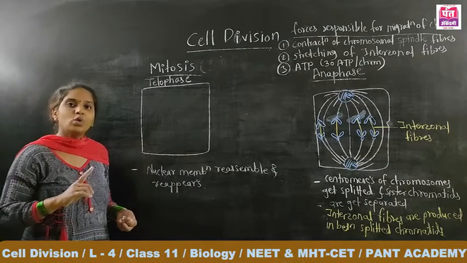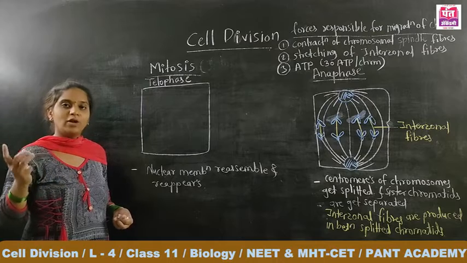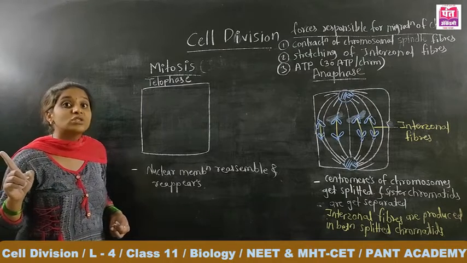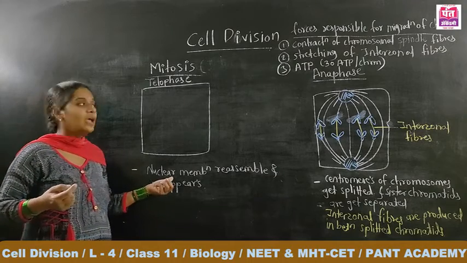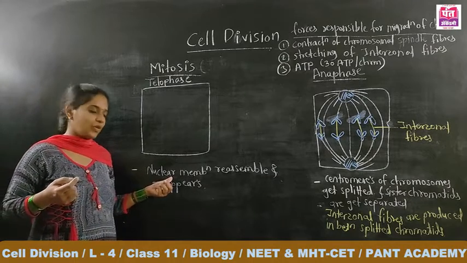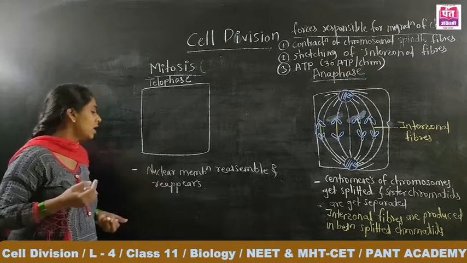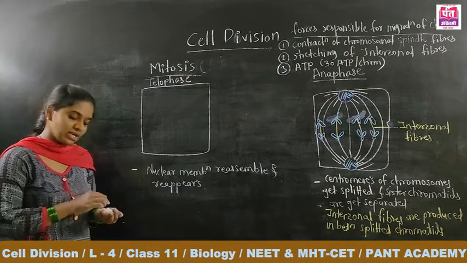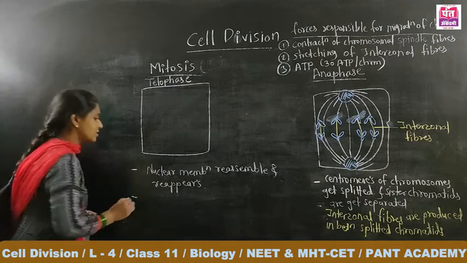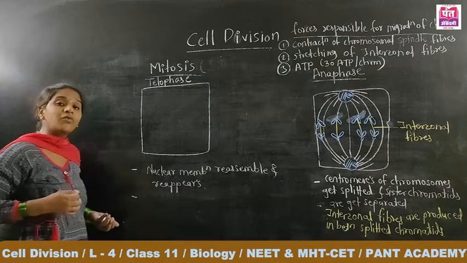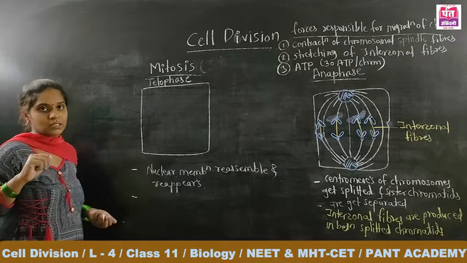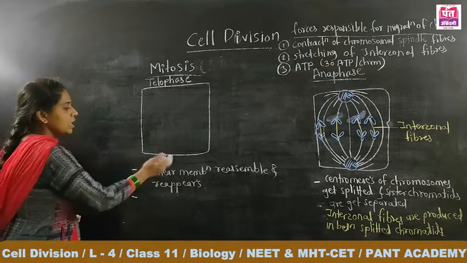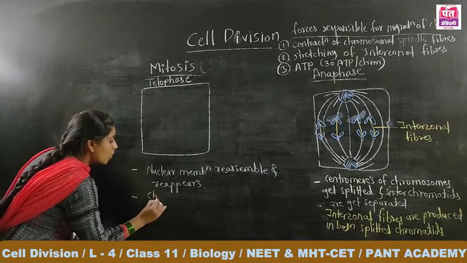Whereas in prophase, the nuclear membrane and other membranes like the endoplasmic reticular membrane and Golgi apparatus membrane all dissociate or disappear. But here in the telophase, which is the reverse of the prophase, the nuclear membrane as well as the other membranes reassemble and reappear. That is the first change. The second change: in prophase, chromatin fibers condense into chromosomes. Here it is exactly reverse.